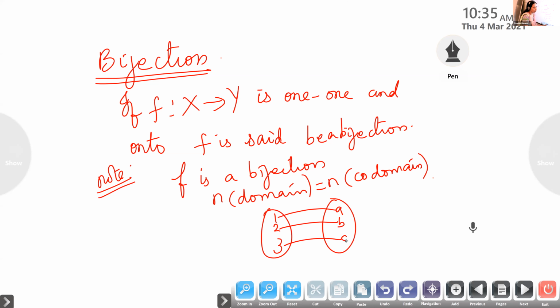And it is onto, so all the elements in the codomain will have a pre-image. So this is a bijection. A function which is 1-1 and onto is said to be a bijection.